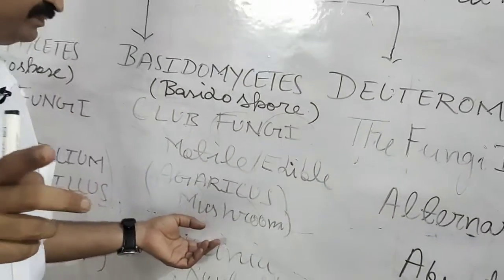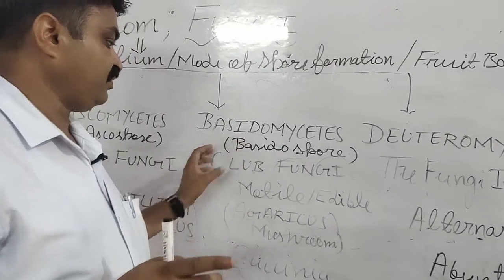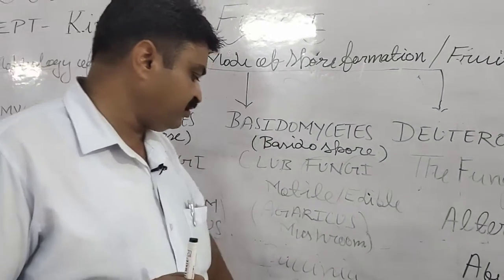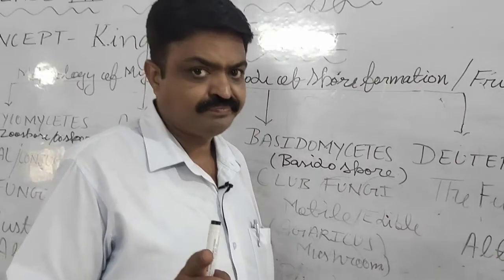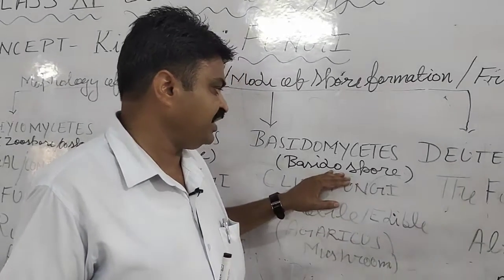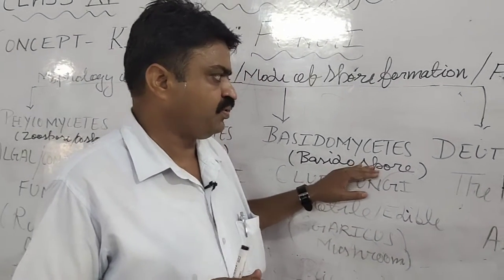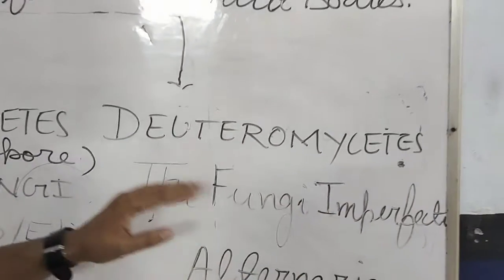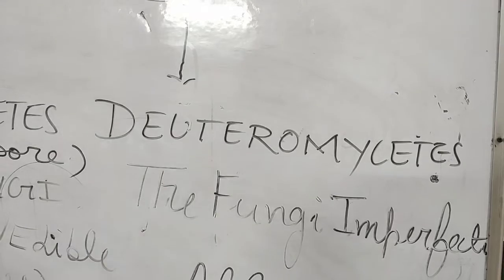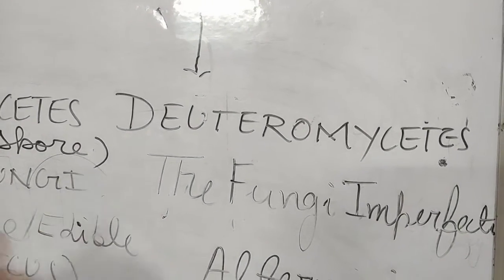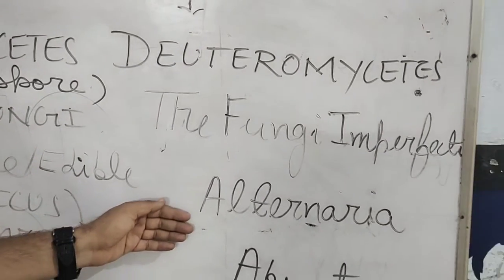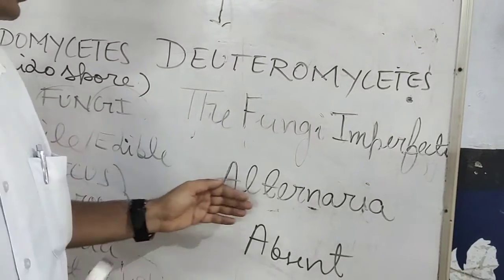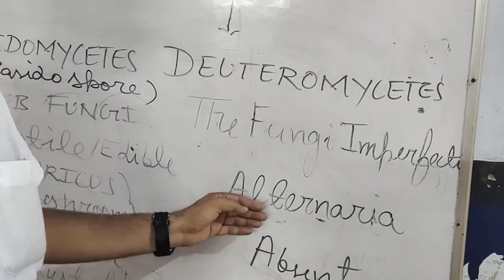It has one fruit that is known as the basidiocarp, and the spore that it has is the basidiospore. Next is Deuteromycetes fungi. It is imperfect fungi, and it does not have spores. An example is Alternaria.